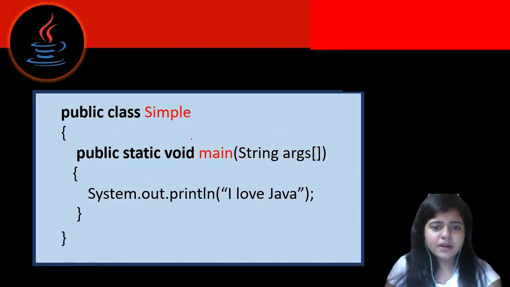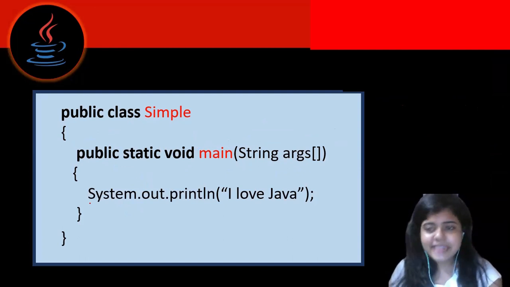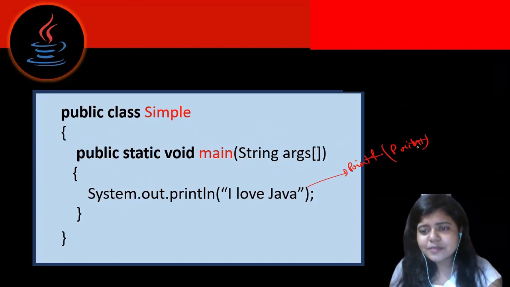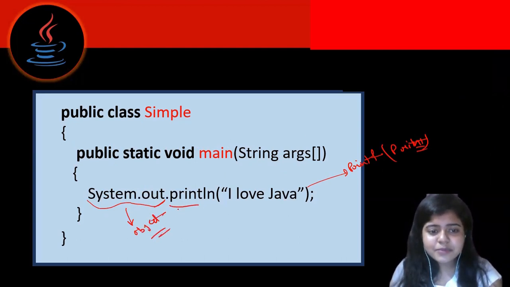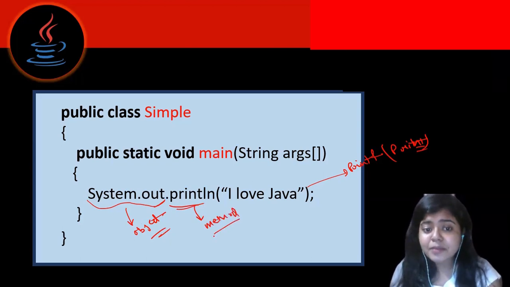Now it's very simple. You have already understood the basic structure. This is similar to printf, or if you are from Python, it's similar to print. It's similar to our print statement. Here System.out is nothing but our object, and println is nothing but our method.